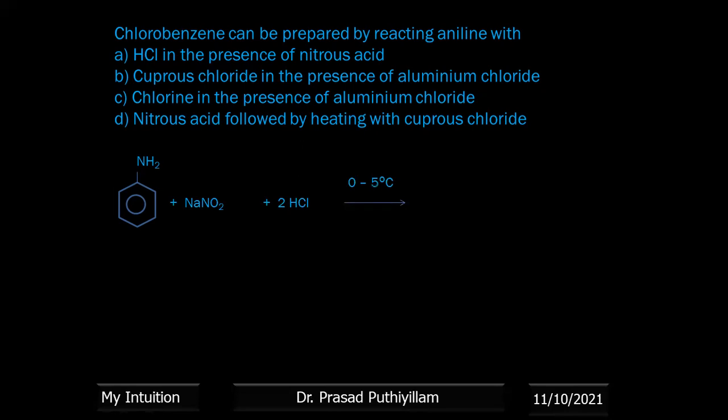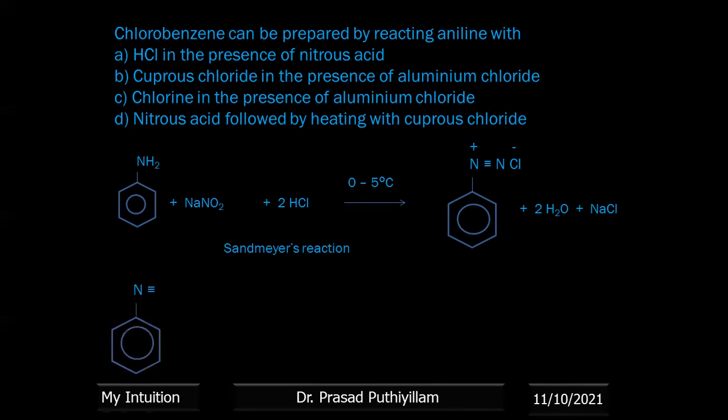So NaNO2 plus 2HCl becomes HONO, nitrous acid. In the presence of HCl at 0 to 5 degrees Celsius, it will give the corresponding benzene diazonium salt and H2O plus NaCl. Now when this benzene diazonium salt is formed, we can prepare chlorobenzene by Sandmeyer's reaction.